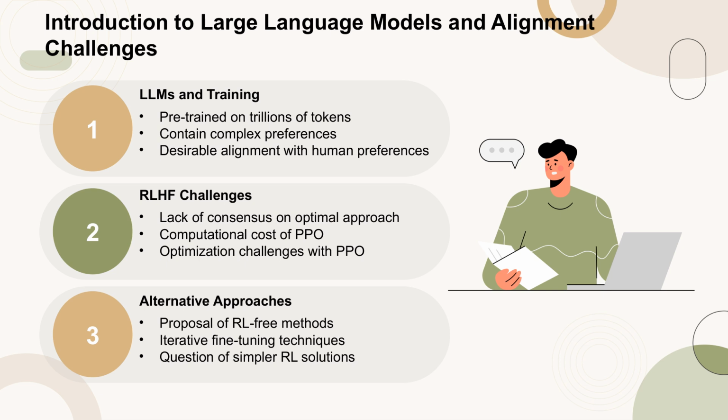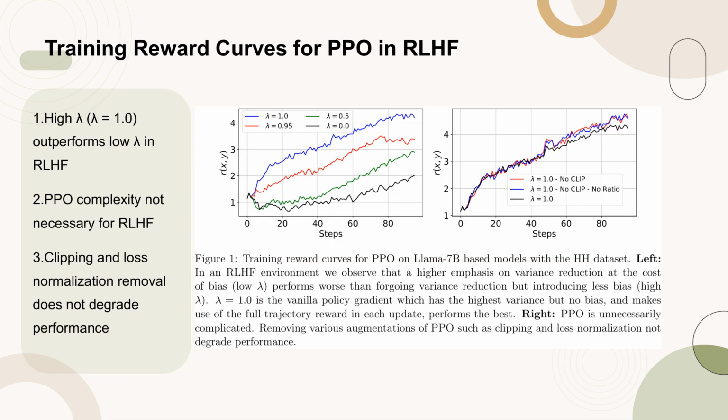Figure 1 illustrates the training reward curves for Proximal Policy Optimization (PPO) on Llama 7B models using the HH dataset in a reinforcement learning from human feedback (RLHF) environment. On the left, it shows that a higher emphasis on variance reduction at the cost of bias, low lambda, performs worse compared to strategies that introduce less bias but forego variance reduction, high lambda. The vanilla policy gradient with lambda equals 1.0, which has the highest variance but no bias and uses the full trajectory reward in each update, performs the best.